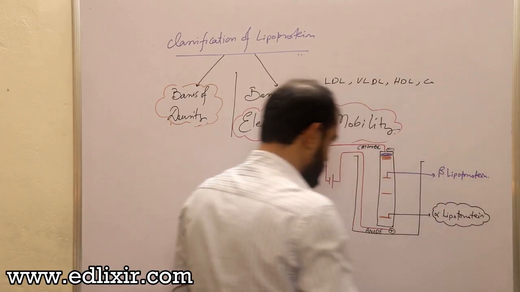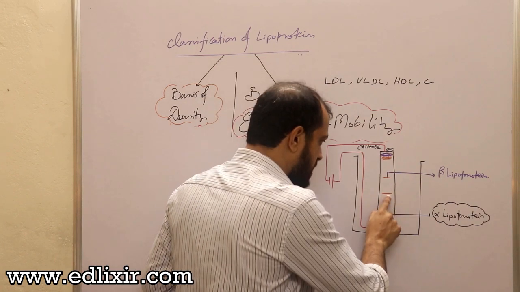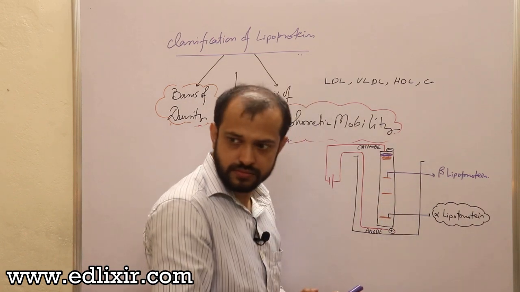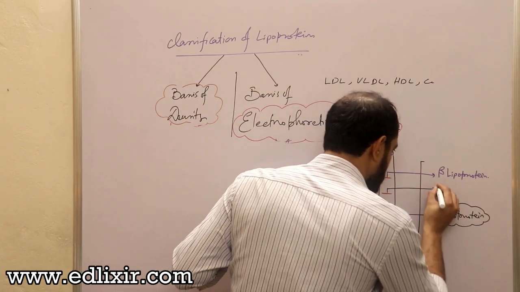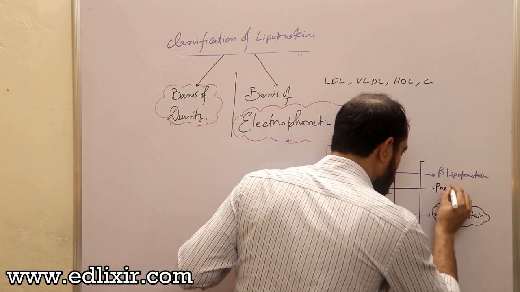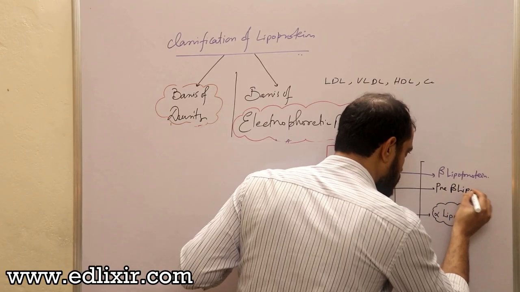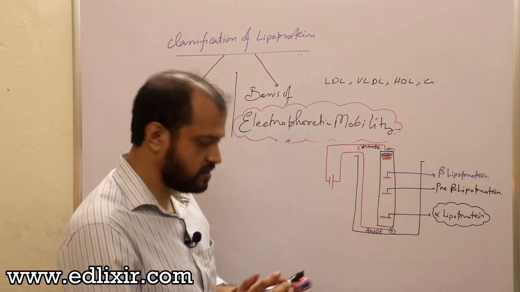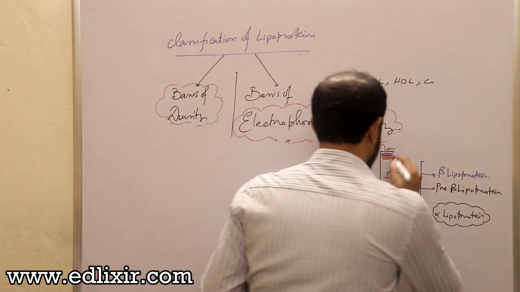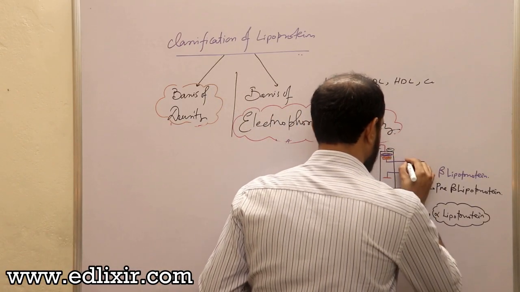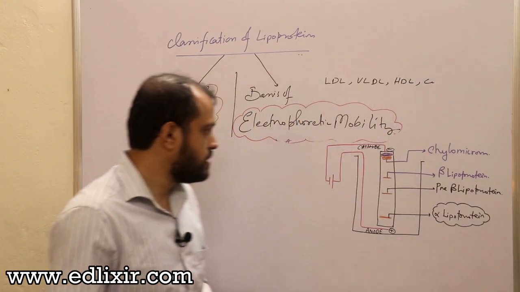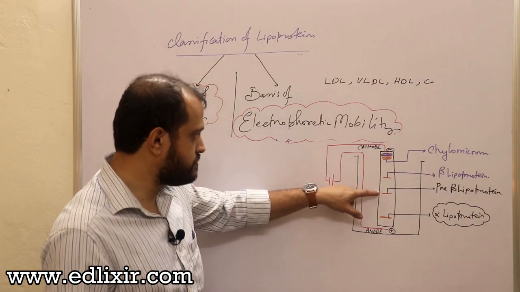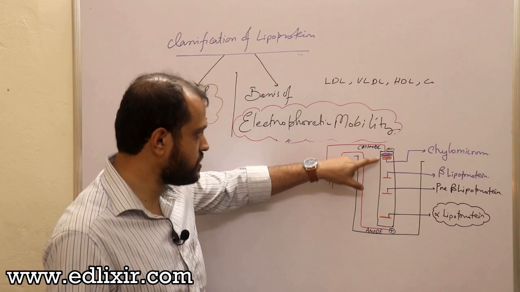Now listen, this band is before beta lipoprotein. That's why it is known by the name of pre-beta lipoprotein. And this is what? This is your masterpiece, that is chylomicron. Clear? This is alpha lipoprotein, this is pre-beta lipoprotein, this is beta lipoprotein, this is chylomicron.